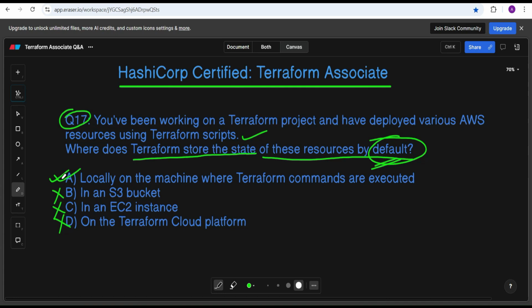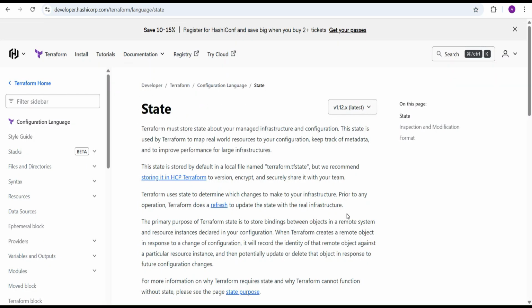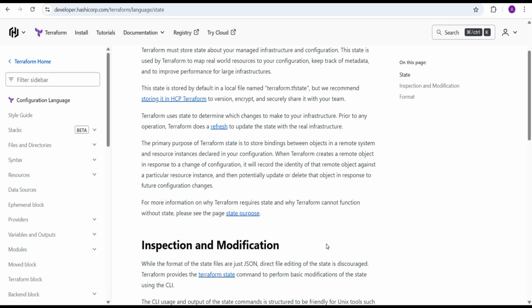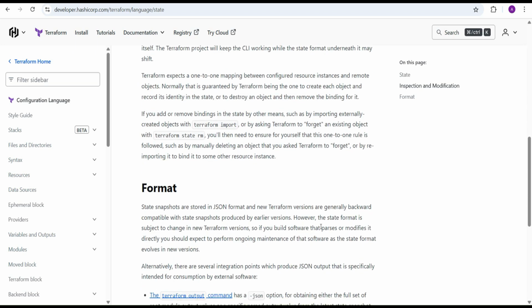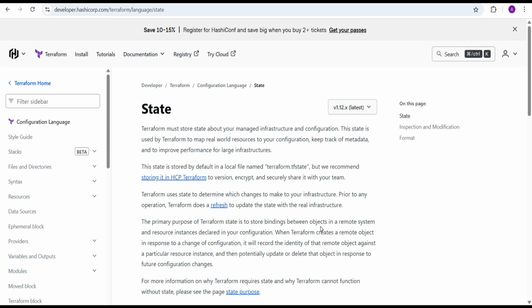This is the default nature of Terraform. If you want to dig more into the state behavior of Terraform, you can refer to this link from the HashiCorp documents. I am going to provide this in the description for this question. You can have a look to get a better understanding of the state functionality.